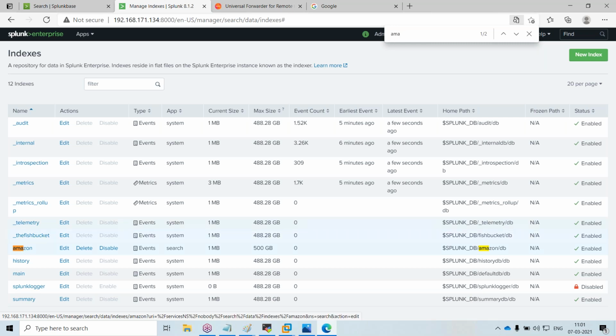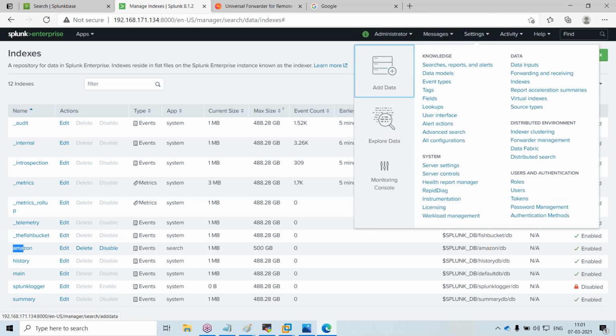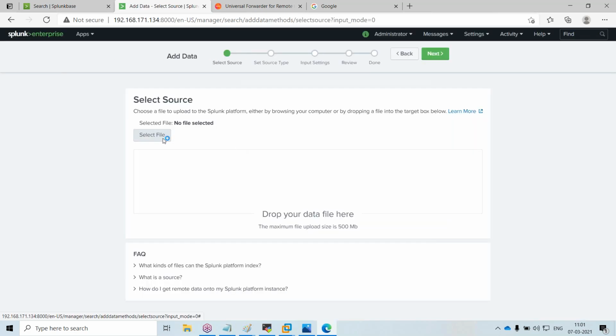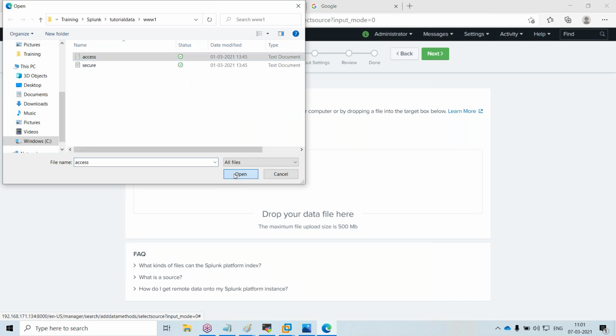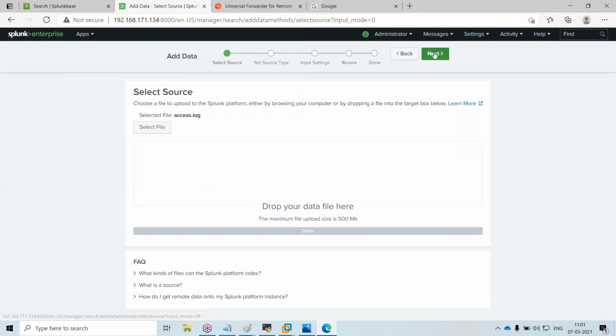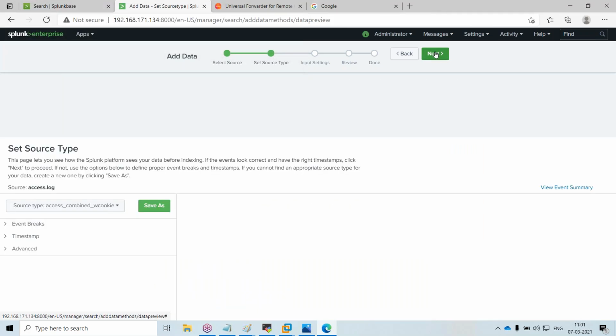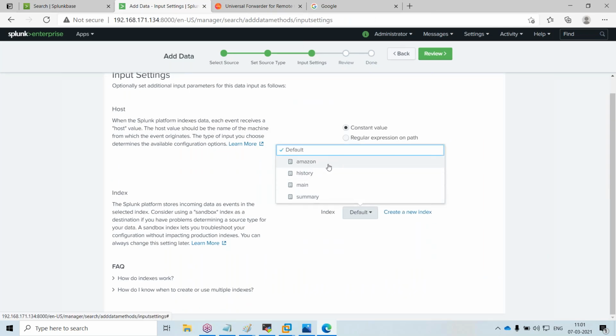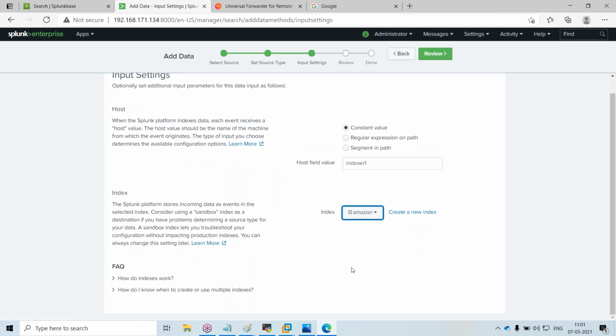If I want to pump the data, manually I have one log file provided by Splunk. I can click on add data, skip, upload, and select the file. Here I have to select to which index I send it. I just created an index called Amazon, so I can send the data to that index.